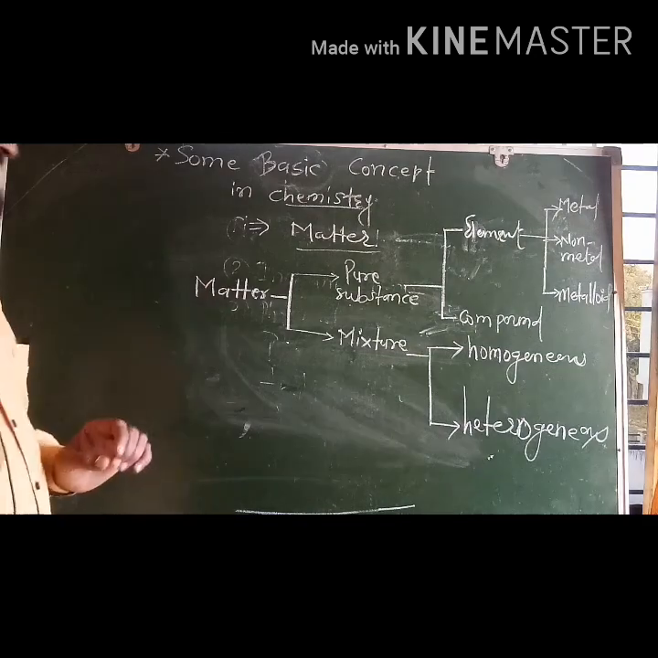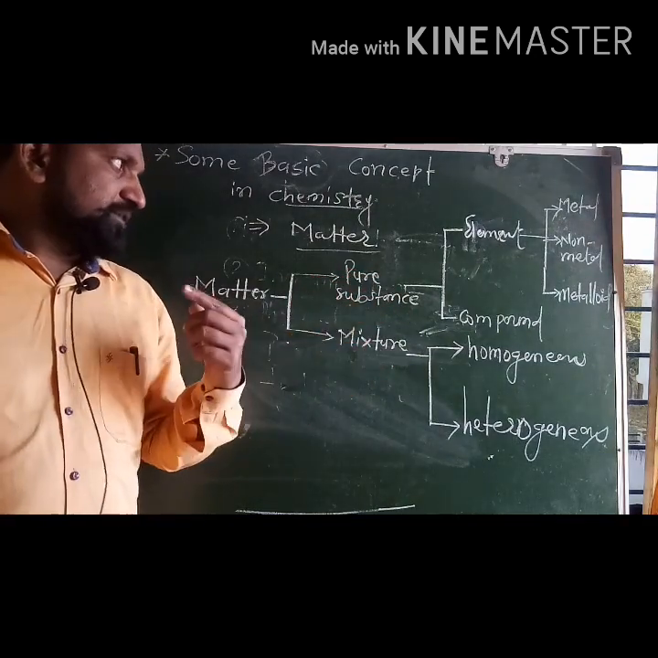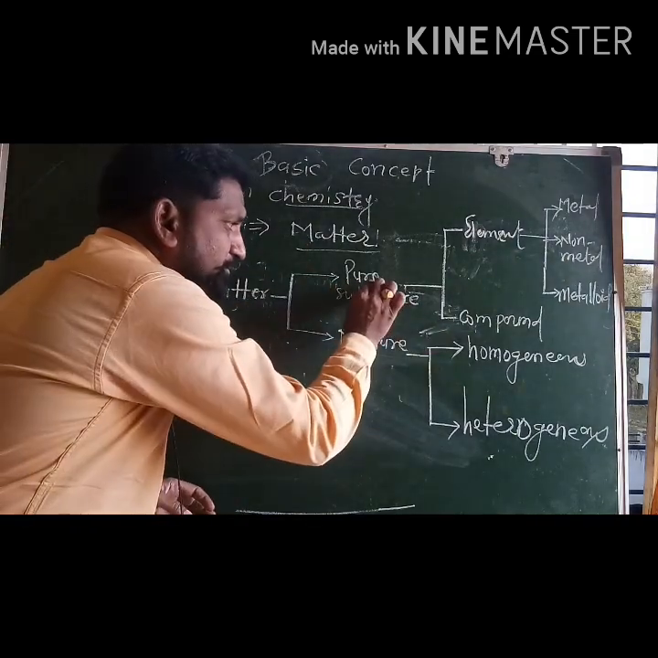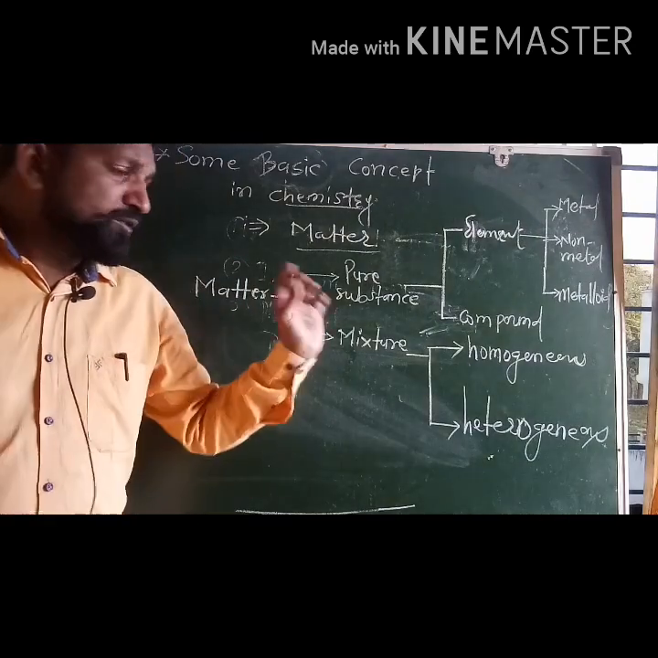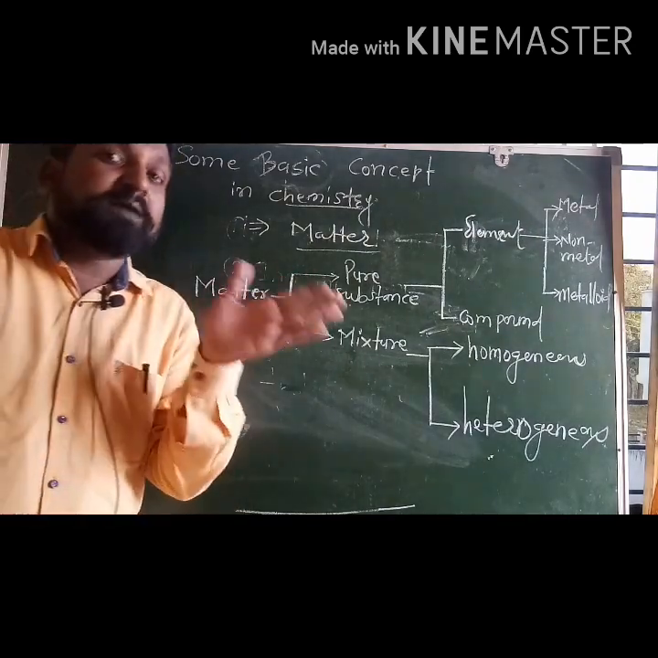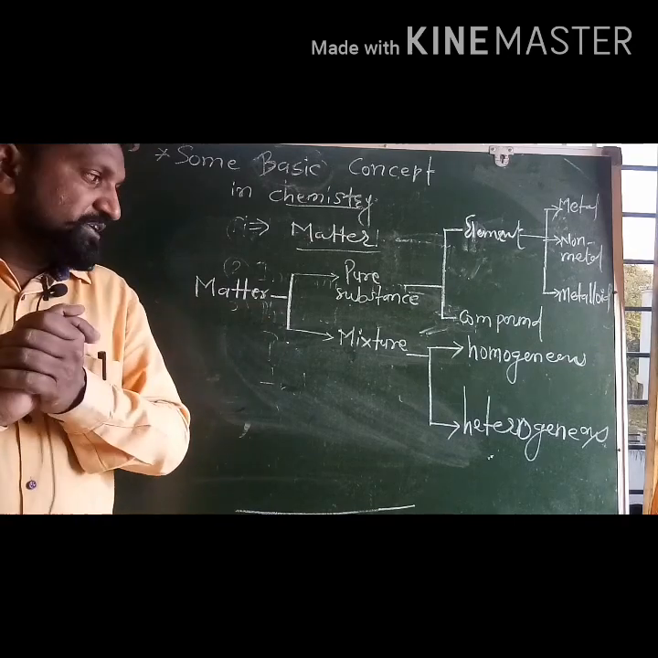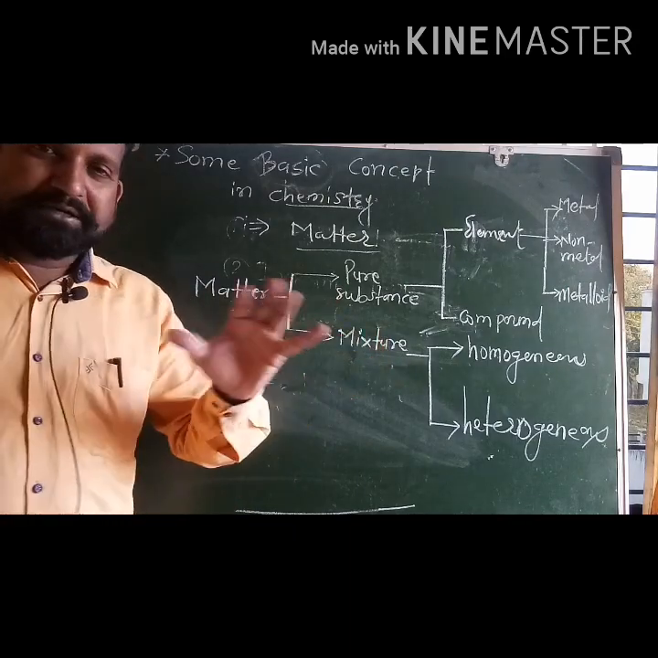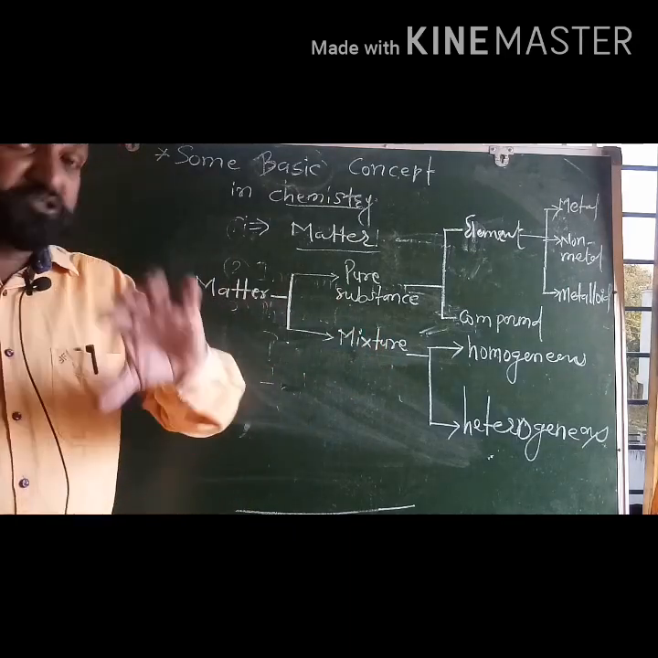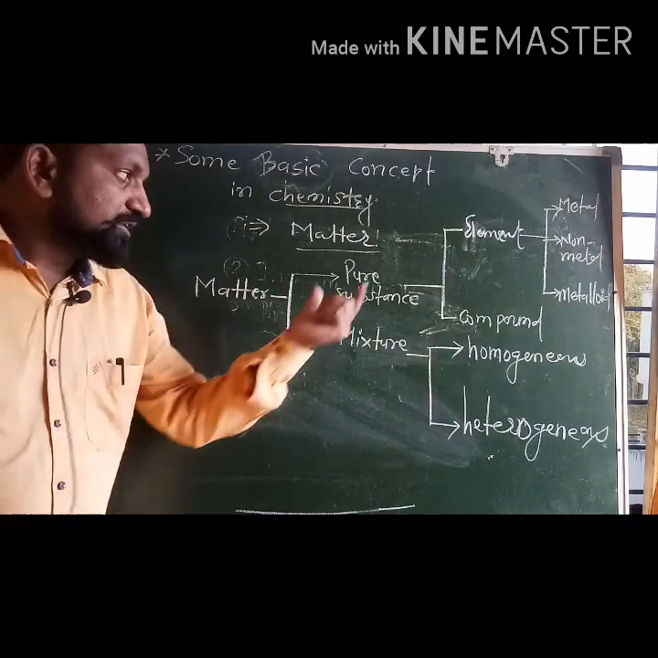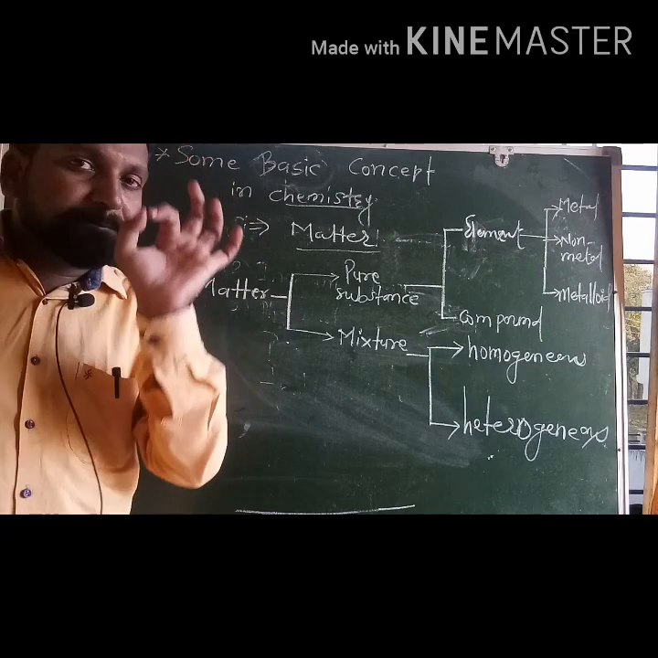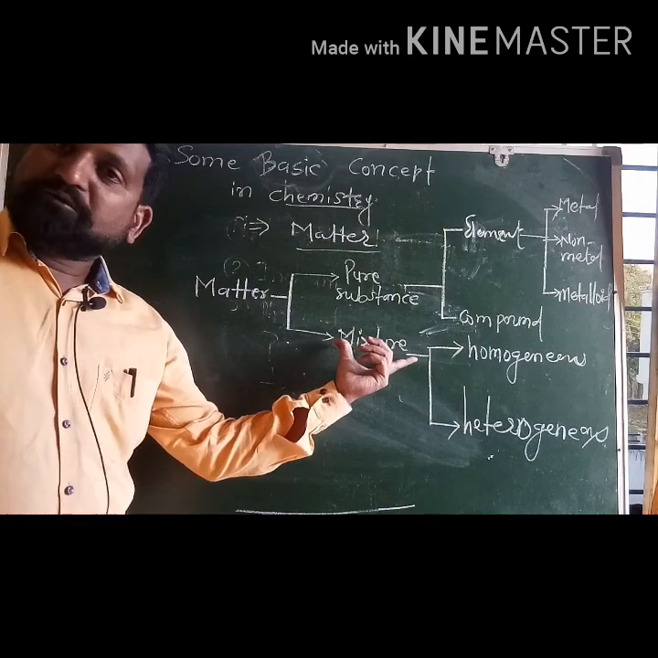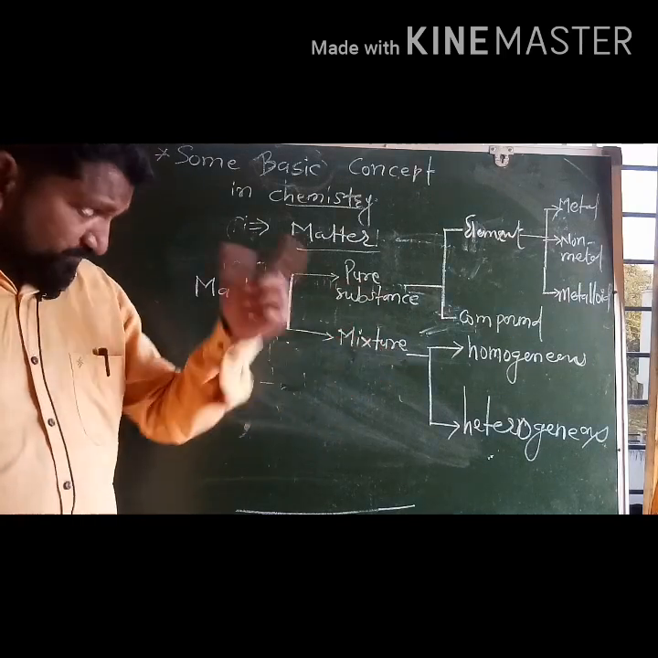There are two types of matter: pure substance and mixture. So what is the basic difference between pure substance and mixture? Now everybody see here, pure substance is made up of a particular chemical composition, while a mixture has no particular fixed composition. Sorry, not combination, I am talking about composition. Pure substance is made up of a fixed composition of the elements, while a mixture has no particular composition. Okay.